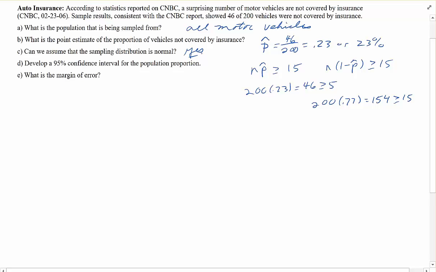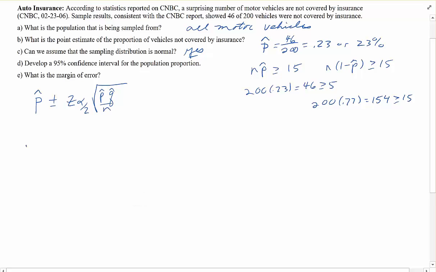Develop a 95% confidence interval for the population proportion. Okay, we don't have the population proportion, so we're going to use our sample estimate, and our formula will be p hat plus or minus z alpha over 2 times the square root of p hat times its complement q hat over n.